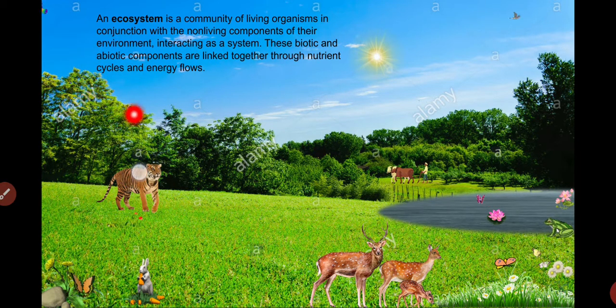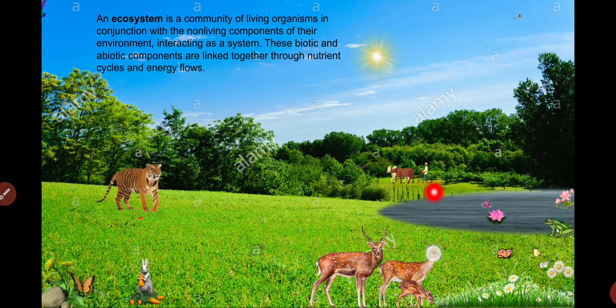as abiotic factors. In our environment, the living organisms, here you can see tiger, cow, buffaloes, human being, bird, butterfly, and so many plants and other animals. So these all are the living components. So what are the non-living components here?